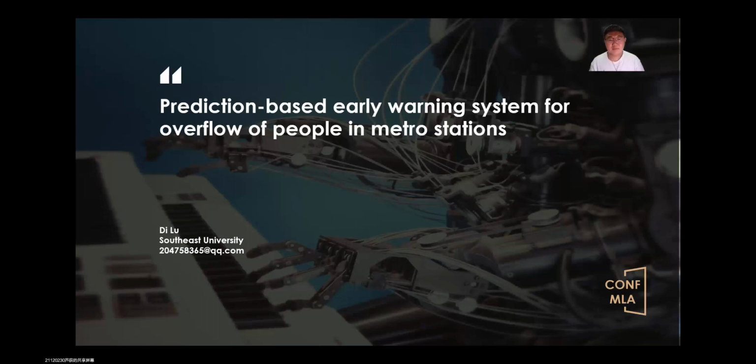The paper I will be presenting today is titled Prediction-Based Early Warning System for Overload of People in Metro Stations.